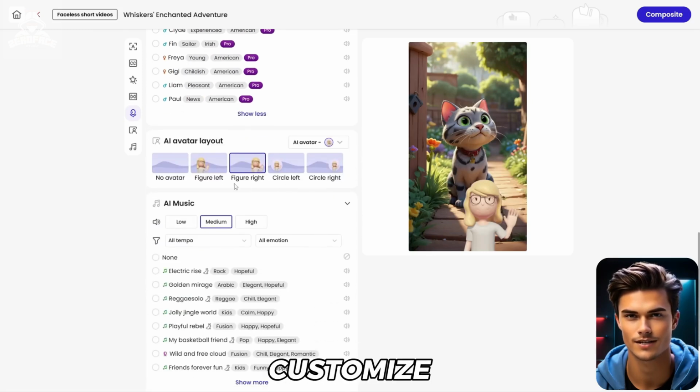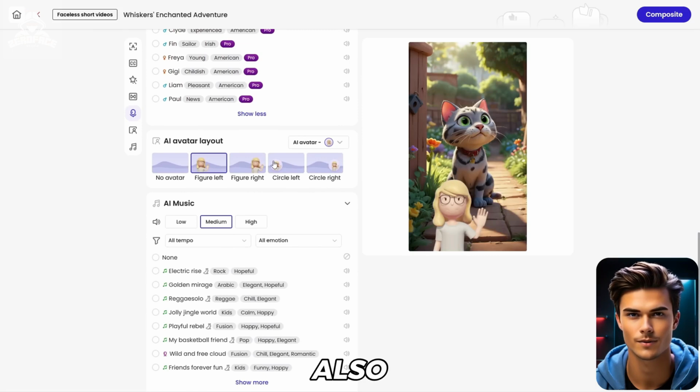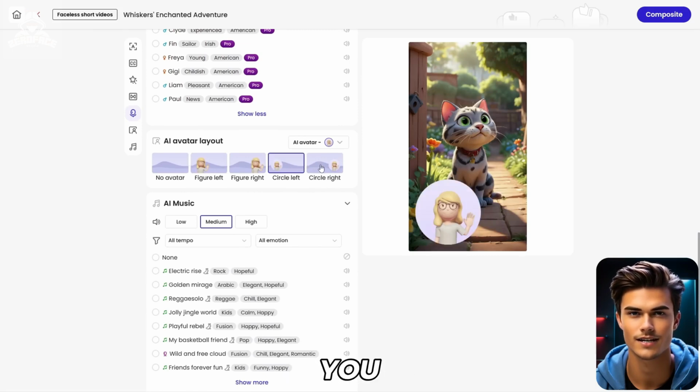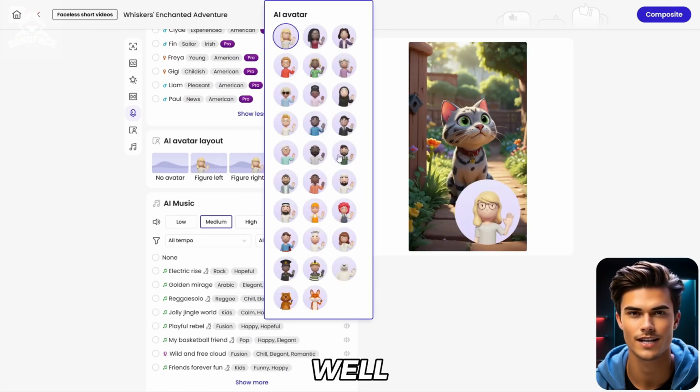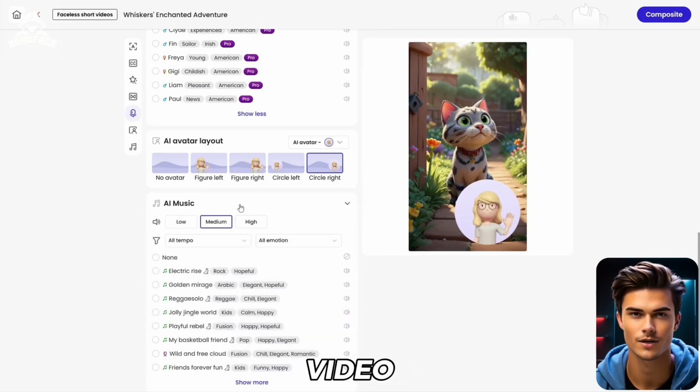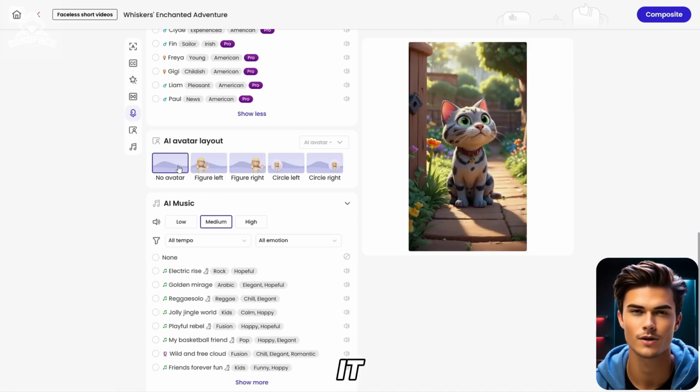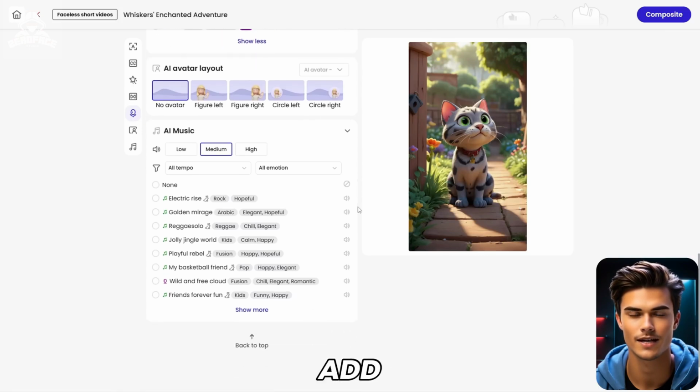Alright, now below the voiceover feature, you'll find the avatar section. Here you can customize the position of the avatar, and you can also place it in a circle for a cleaner look. You can change the avatar in your video as well, and there's a list of multiple good-looking options to choose from. For this video, I'll remove the avatar, but like I said, in just a minute, I'll show you how it looks.